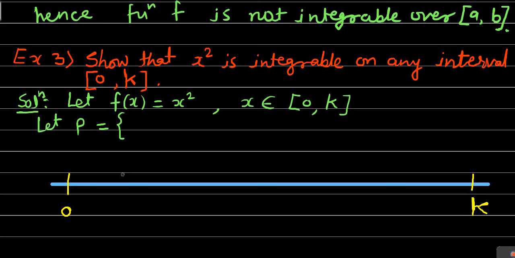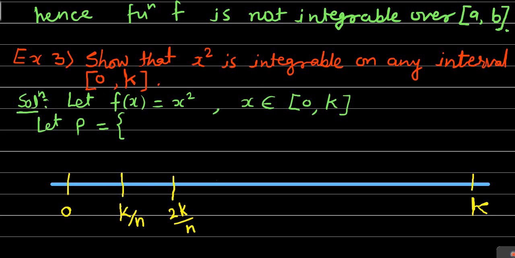So if the first point is 0, then from that 0, if we go to the right k by n distance, the point will be 0 plus k by n, which is simply k by n. Then again if we go k by n distance to the right, that point will be k by n plus k by n, which is 2 times k by n.